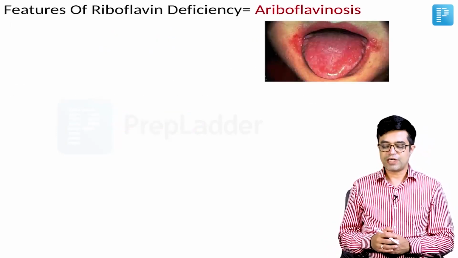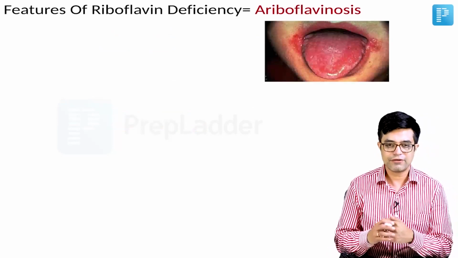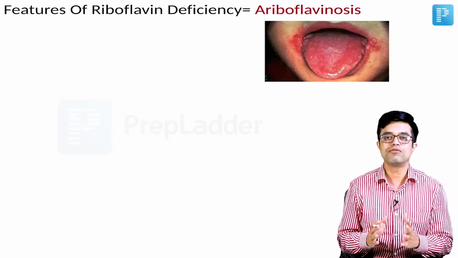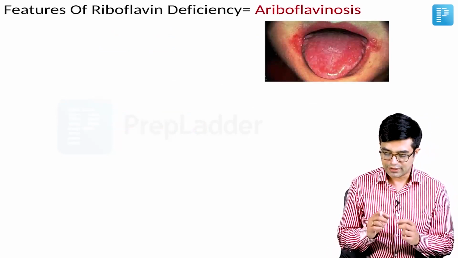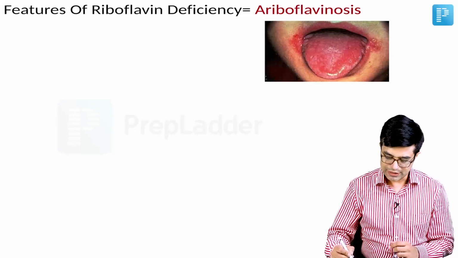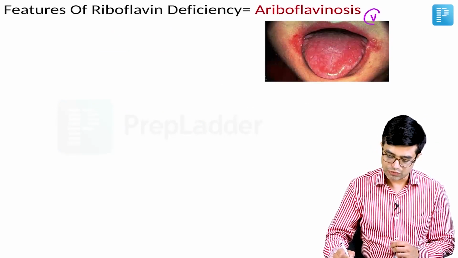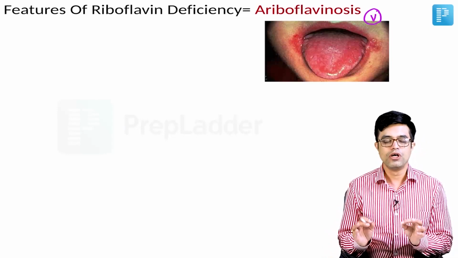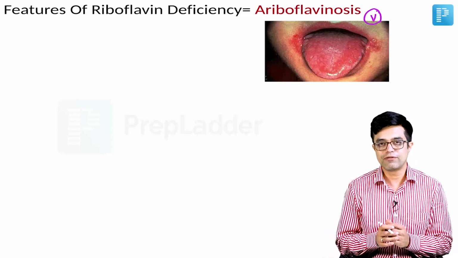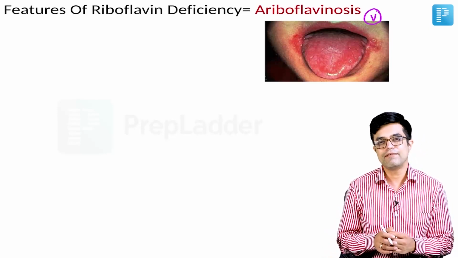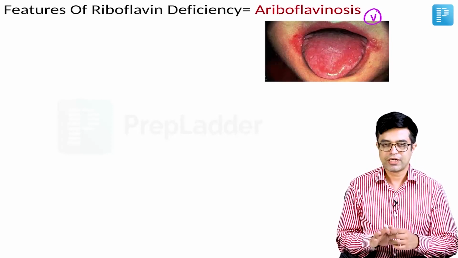So what are the features of riboflavin deficiency? The features are defined by Nelson as ariboflavinosis. And the characteristic hallmark which can be asked as a potential visual question is the one which I have shown you. Most of the children who have riboflavin deficiency will have 2 to 3 features.